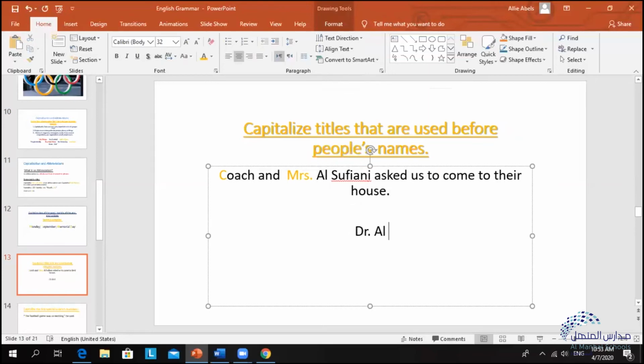Al-Zahrani. Okay, Al-Zahrani. So we need to capitalize all the titles we use when we're writing, and also when we're reading. We need to identify that there has to be a capital letter in any title given, like Sheikh or Doctor or Mrs. or Mr., etc. Okay, so it's very important to capitalize titles as well.